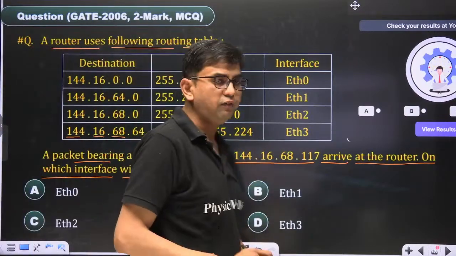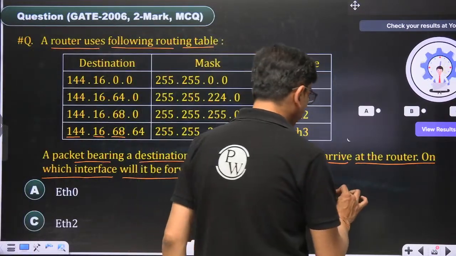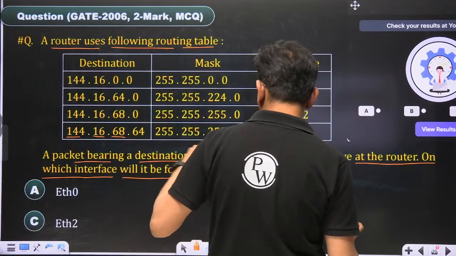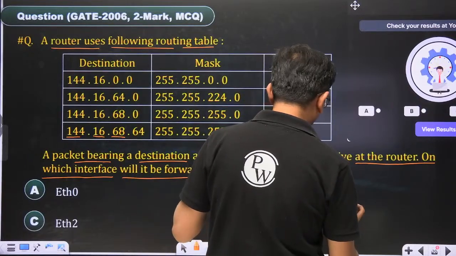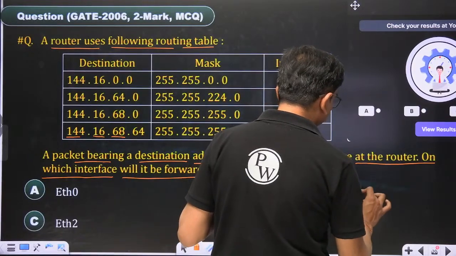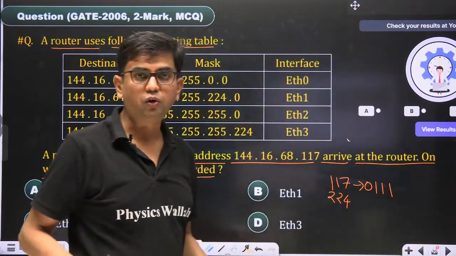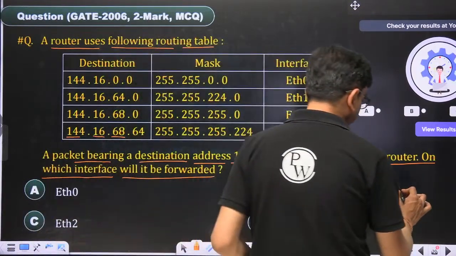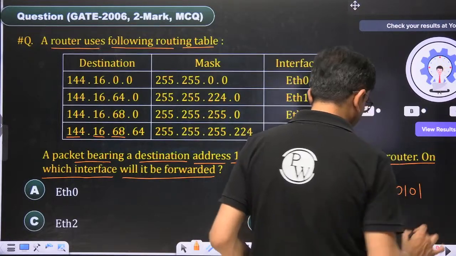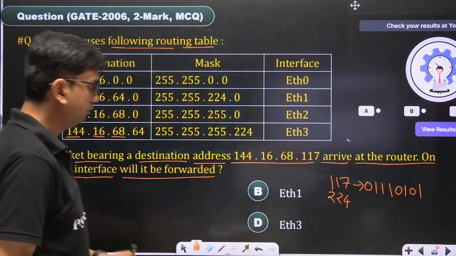The last octet we have to solve: 117, and this is the binary of 224. The 117 is basically 112 plus 5. 64 plus 32 is 96, plus 16 is 112, 112 plus 5 is 117.